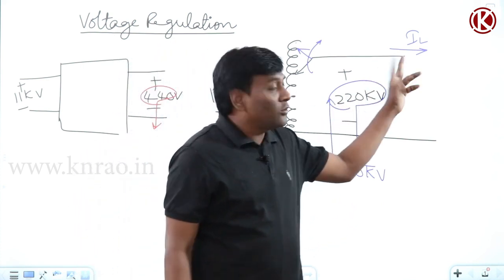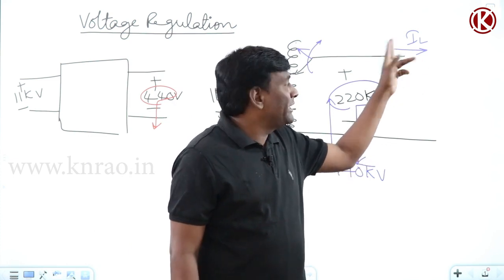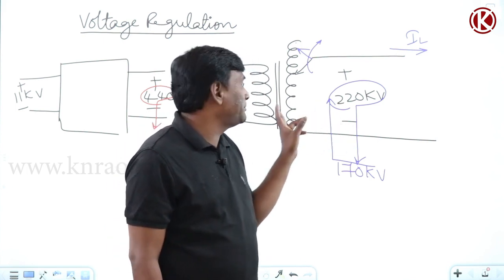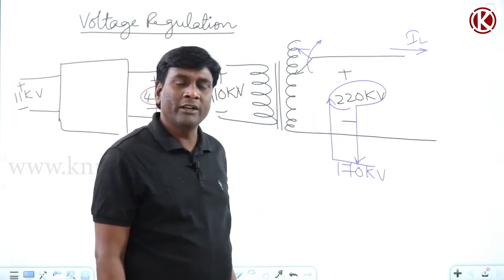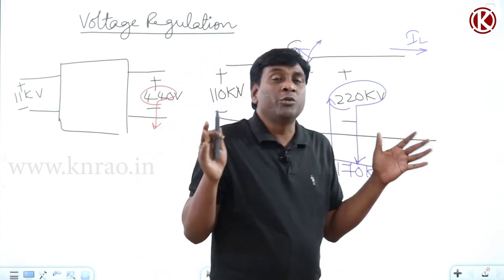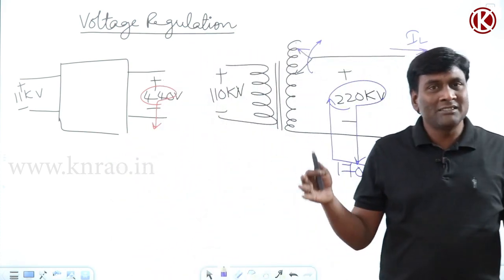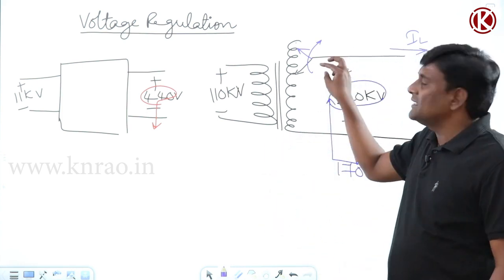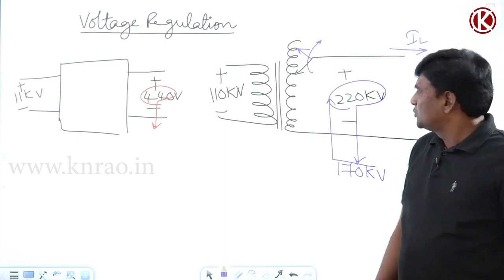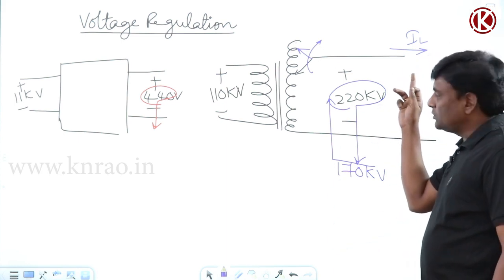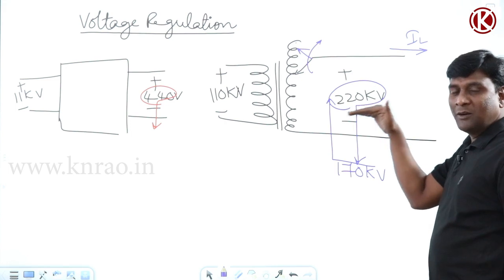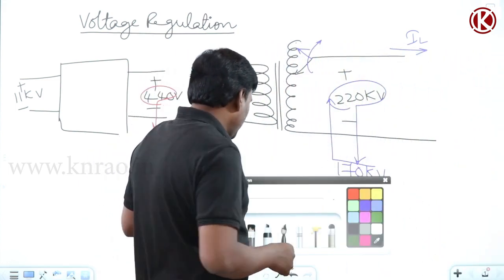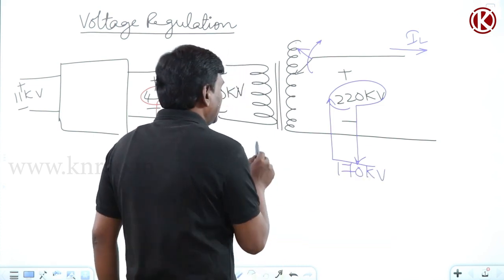So independent of loading conditions, can I maintain 220 kV constant in a power transformer or not? Yes. Because it's a power transformer, it's going to handle bulk of power. So a separate substation will be there and a separate operating engineer will be there. That operating engineer can manage this manually. So even under loaded conditions I can maintain the same terminal voltage in case of a power transformer. So this is power transformer, PT.